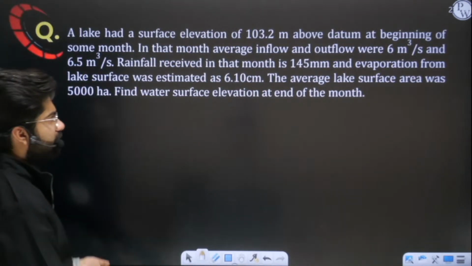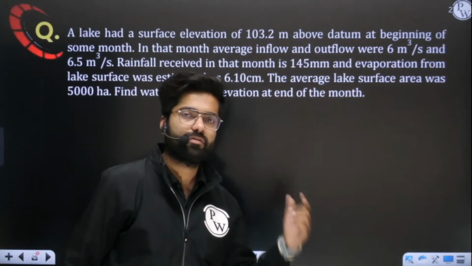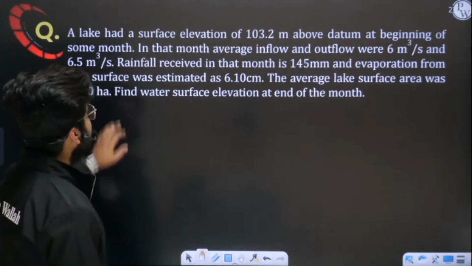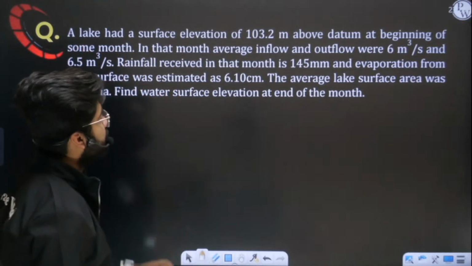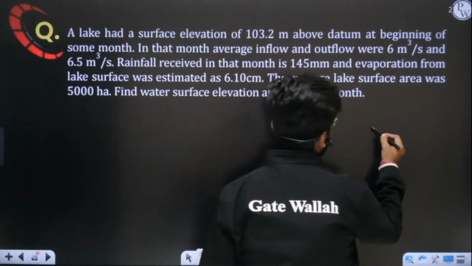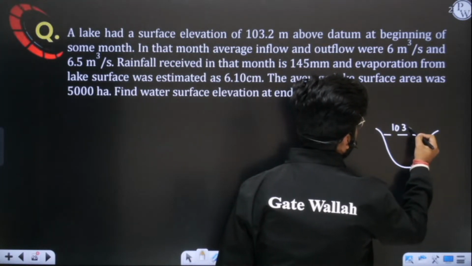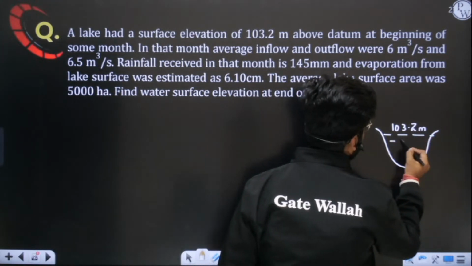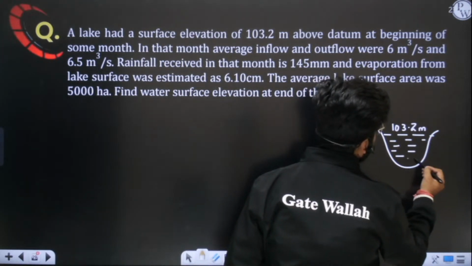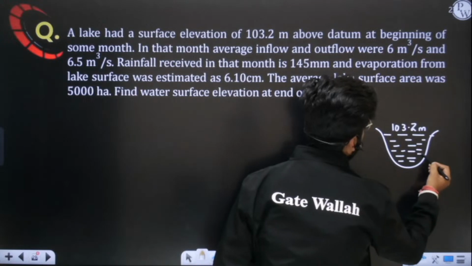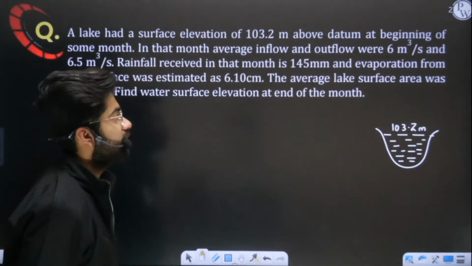Let's just discuss what this question is asking, that you can solve on your own. In this question it is saying a lake had a surface elevation of 103.2, so this is a lake which has a surface elevation of 103.2 meter. I'm just giving you a hint, and tomorrow I will see who has solved this question.